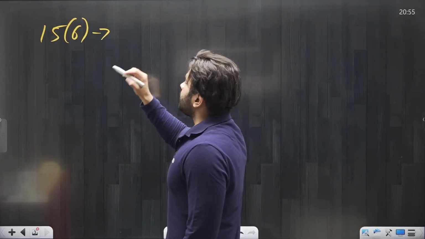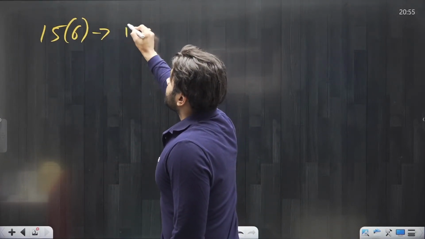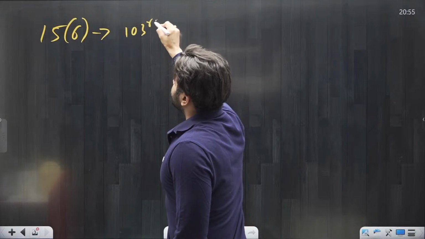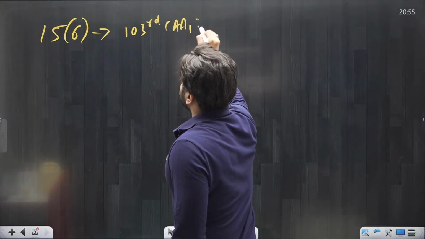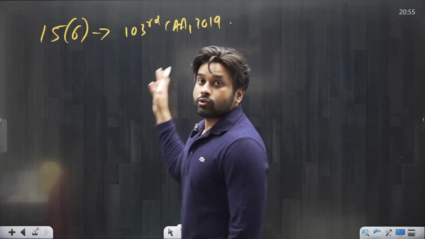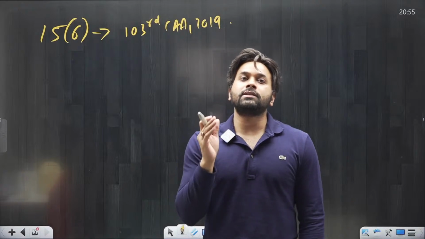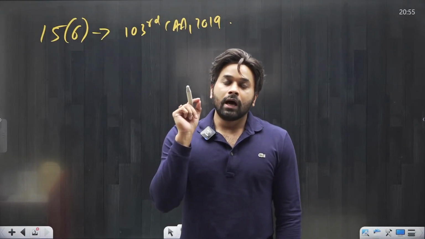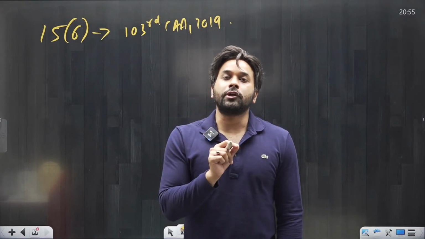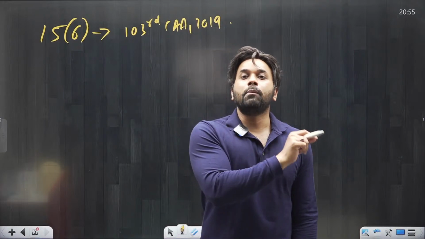So which particular clause of Article 15 deals with the reservation to the EWS category? It is Article 15 Clause 6. Remember, Article 15 Clause 6 was inserted by the 103rd Amendment Act of 2019. This particular amendment is important for reservation in educational institutions for the EWS category.